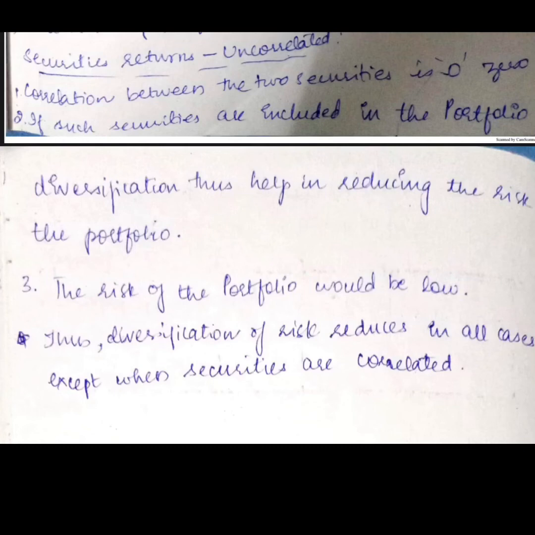So this is all about part 1 of your unit 4. It starts with the meaning of portfolio management. Then we saw the meaning of portfolio analysis. And then we saw traditional versus modern portfolio approach. And then we saw return and risk of the portfolio. Then portfolio diversification we saw. And then we saw correlation: perfectly positively correlated, negatively correlated, and uncorrelated. Now part 2 is purely of Markowitz model, girls.